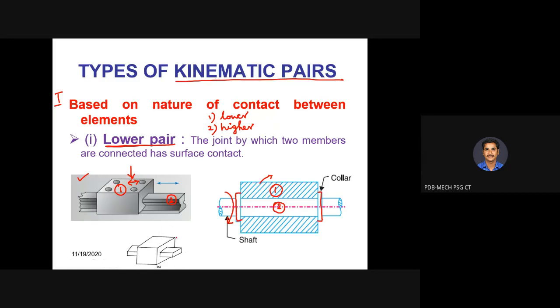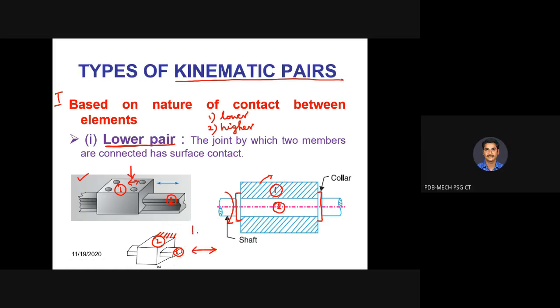Look at this particular image. This is link 1 and this is link 2. Assume link 2 is fixed, and this symbol is meant for fixing. With link 2 fixed, what motion can I give to link 1? Sliding motion, sir. Only sliding motion, a to and fro motion.